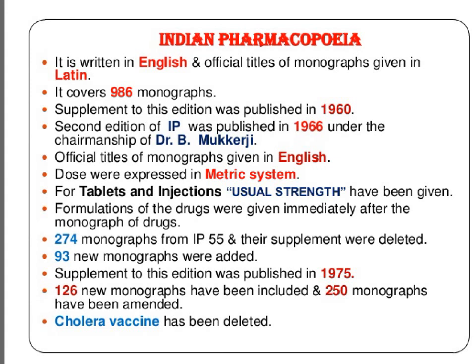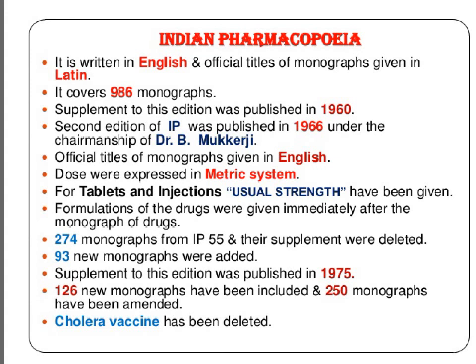Supplement to the current edition has also been published in 1960. The second edition of IP has been published in 1966 under the chairmanship of Dr. Mukherjee. In this second edition, official titles of monographs have been given in English, whereas in the first edition official titles were in Latin.